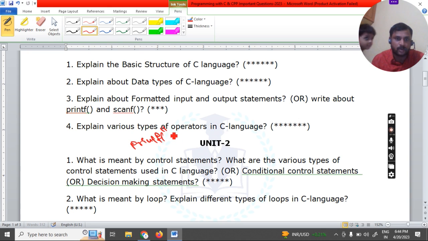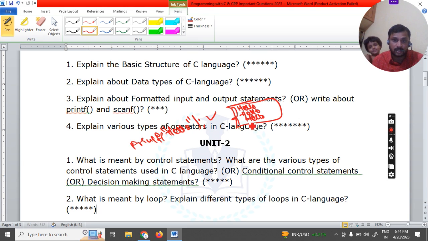So printf in double quotation I'm writing here, "Hello". My question is, I want the output screen, this is the output screen, to show hello hello like 3 times or 5 times. So how many times am I writing the statement? 1 time. But I want the answer to be 3 times.